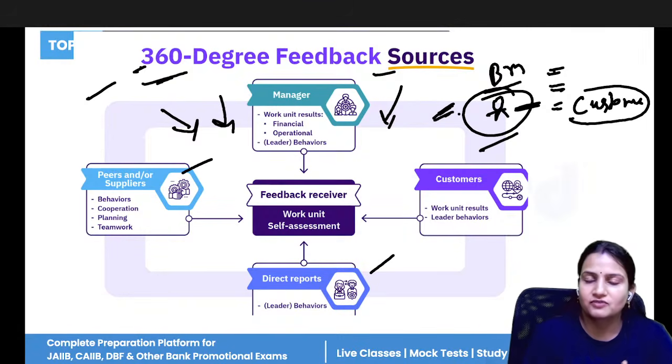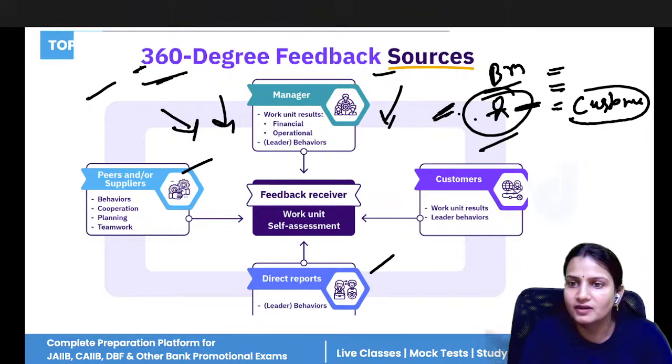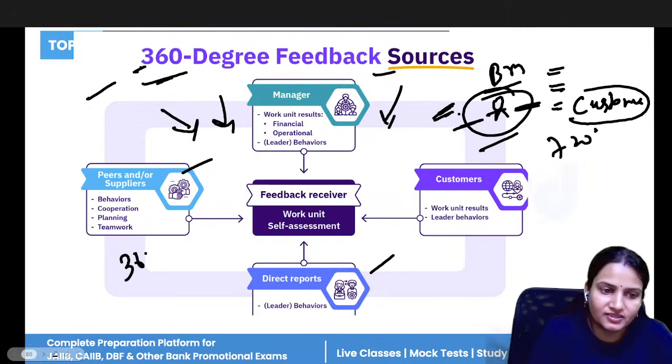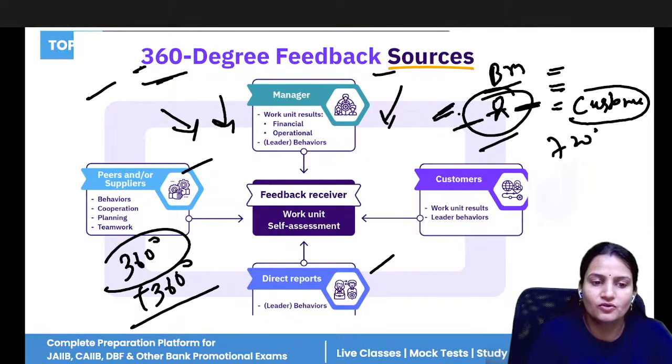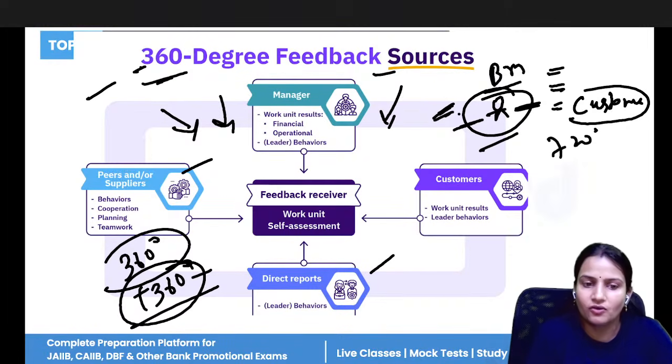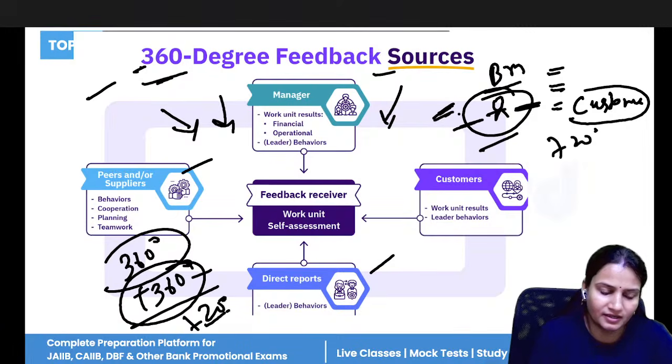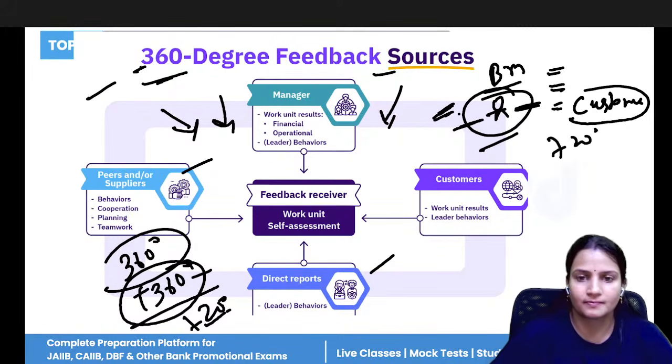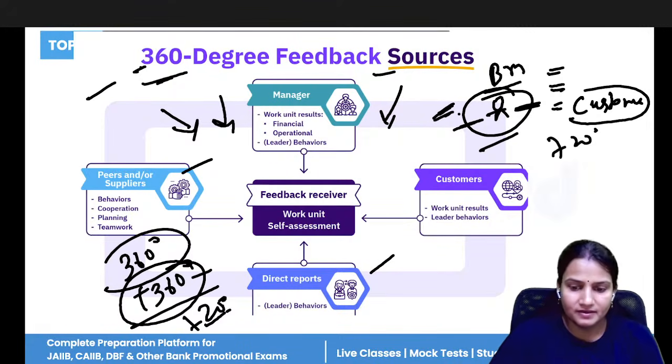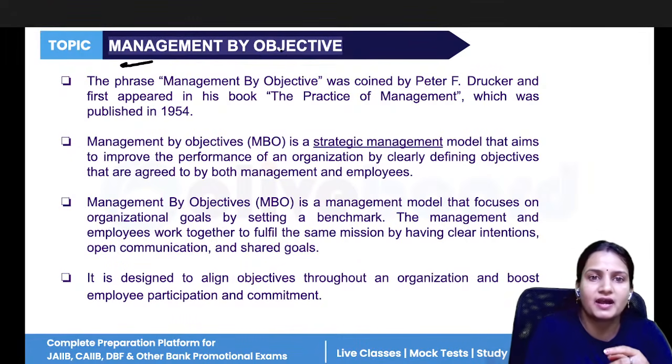After getting the feedback, if you are working on the feedback, after that, again, the 360 degree appraisal is conducted to know whether you have made improvements on the feedback which you have got. That is known as 720 degree. So first time 360 degree is to know the feedback. Second time, if 360 degree is conducted to know whether the improvements you have done or not, that is known as 720 degree. Clear?